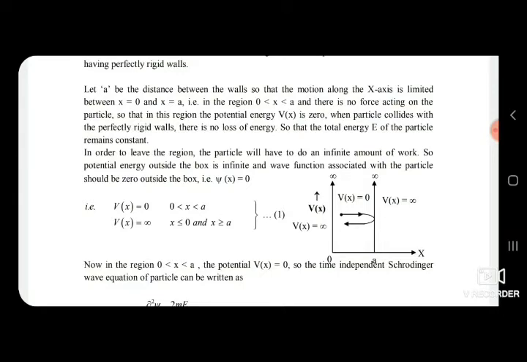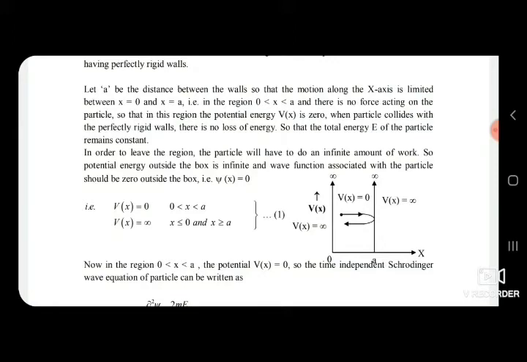In order to leave the region, the particle would have to do an infinite amount of work. So, the potential energy outside the box is infinite, and the wave function associated with the particle should be 0 outside the box. That is, the wave function psi(x) equals 0.